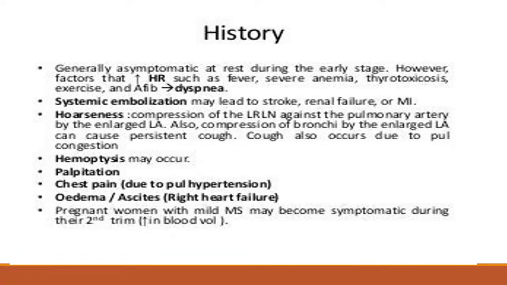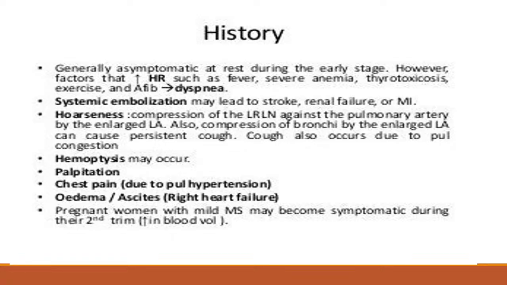So, in what conditions of increased heart rate does the patient become symptomatic? The patient remains asymptomatic in routine activity. Increased heart rate occurs with fever, severe anemia, thyrotoxicosis, exercise, pregnancy, or atrial fibrillation. All these conditions are precipitating factors for mitral stenosis decompensation. The disease is already there, but the patient is in a compensated position, doing routine activity without any discomfort, but whenever there is increased heart rate due to any reason, the patient becomes symptomatic.